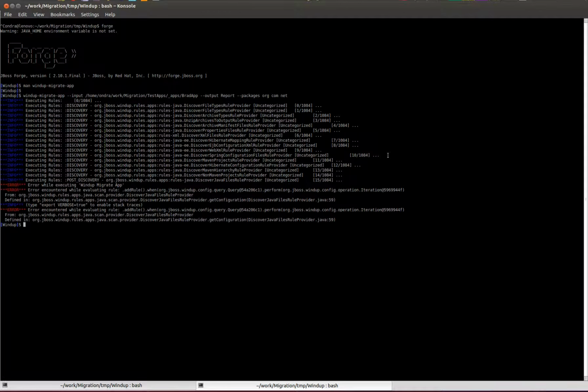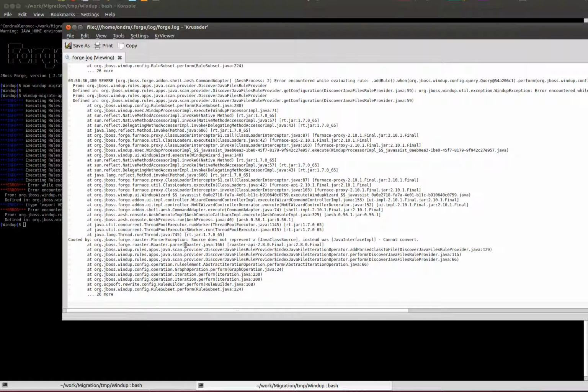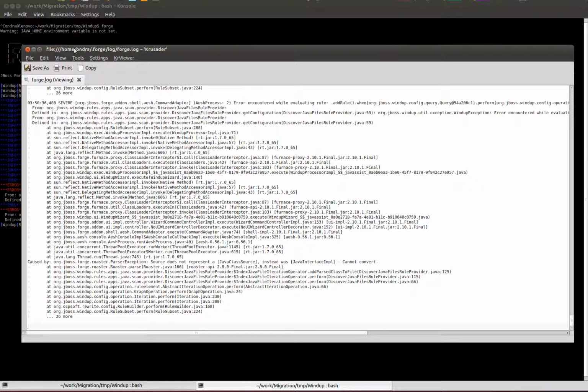In case of errors, the Forge UI doesn't really print any details about the errors which happen. To find the details, go to your home directory /forge/log/forge log. So in this case, we can see that the error is some kind of Roaster Forge add-on error. Unfortunately, in Windup currently we don't handle the exceptions in the way that it would not affect the rest of the application, so it basically just stops.